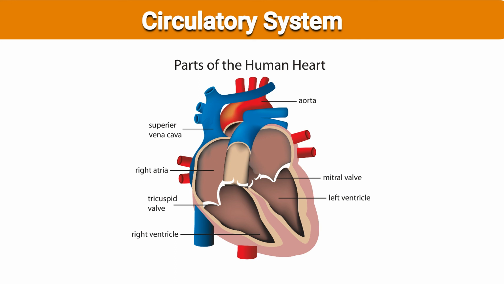It contains the upper right atrium and the left atrium. It contains the lower side right ventricle and the left ventricle. And it also contains mitral valve that is on the left side and the tricuspid valve that is on the right hand side.